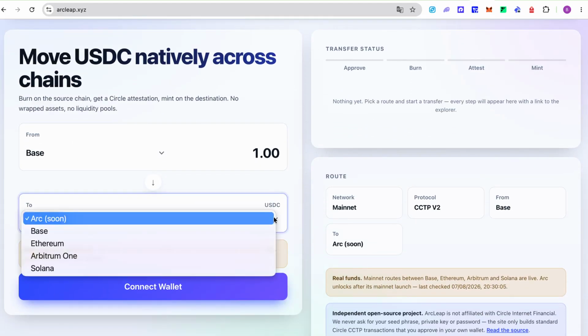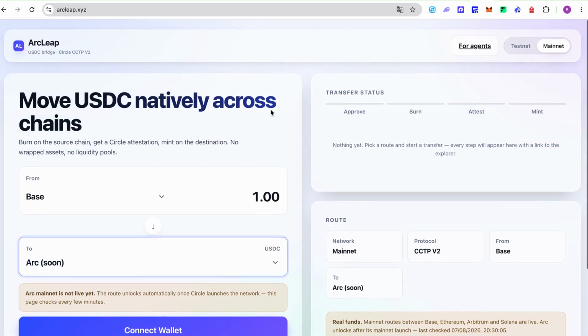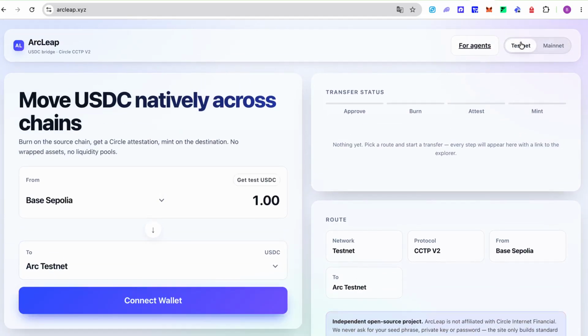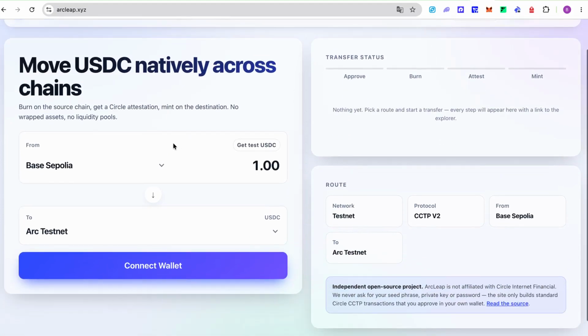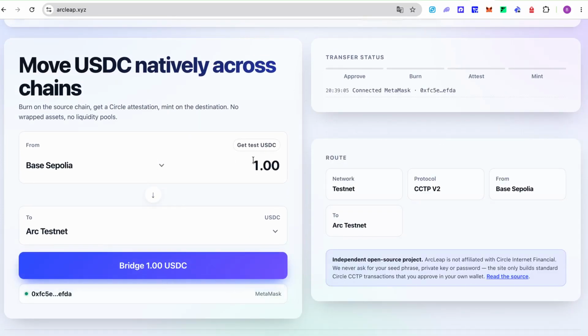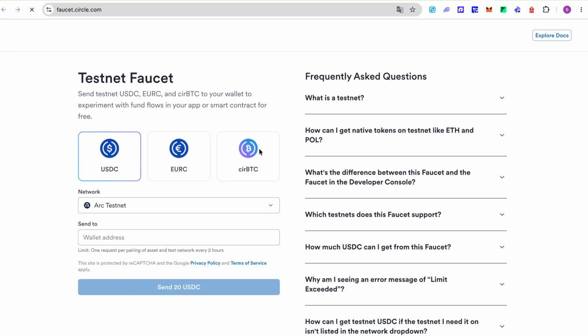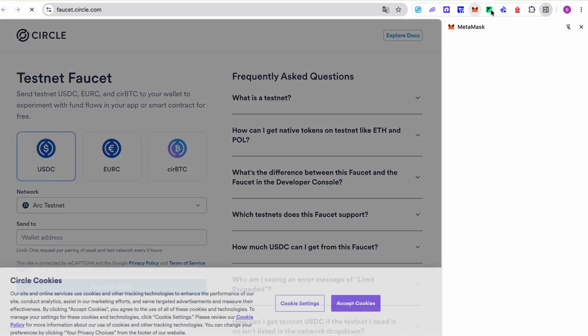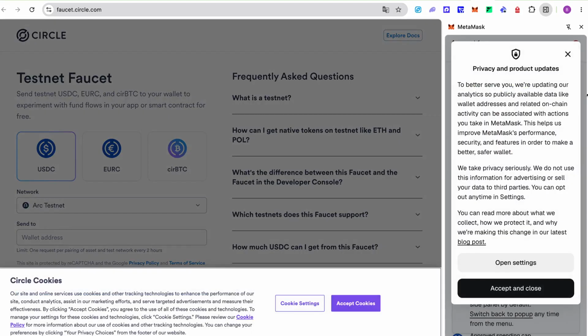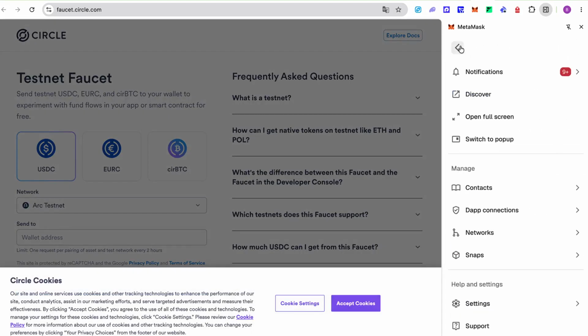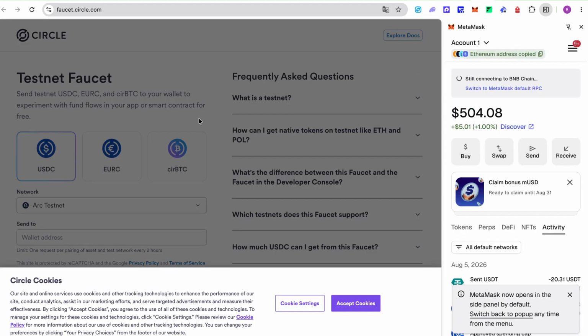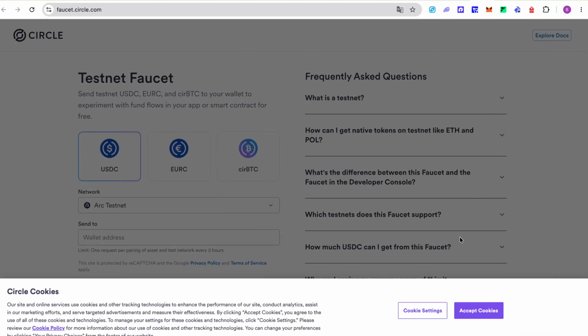A monitor checks Circle's documentation, the AppKit package and live RPC block production every 30 minutes, and opens the Arc route automatically on launch day, with no redeployment. Back to Testnet for a real transfer. First, the wallet is topped up from the Circle faucet. 20 Testnet USDC. Everything from here runs against the real Circle CCTP contracts and the real attestation service, just in the test environment, because Arc only exists on Testnet today.